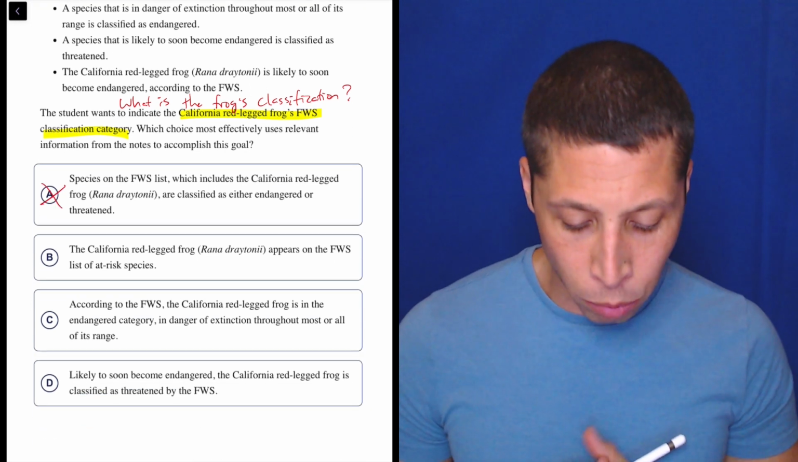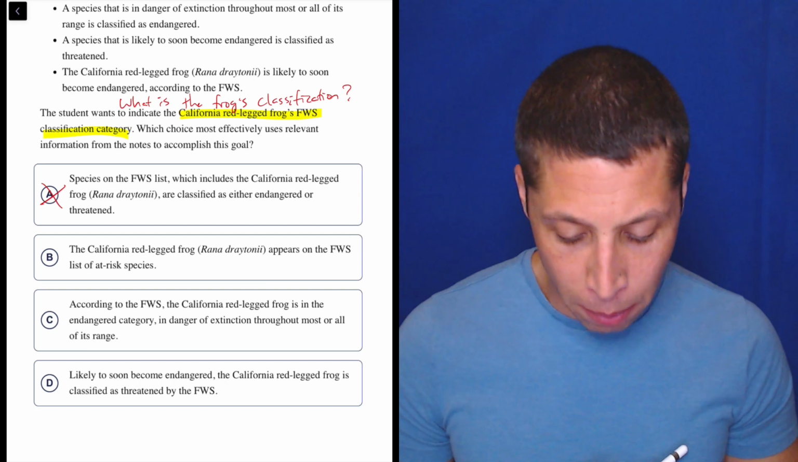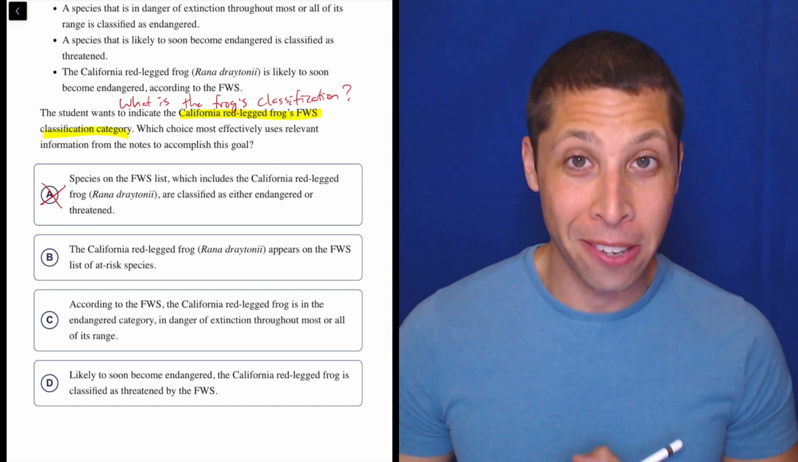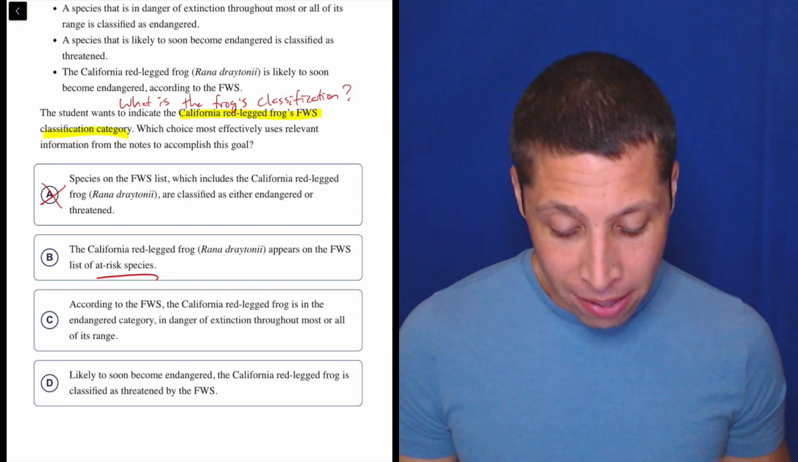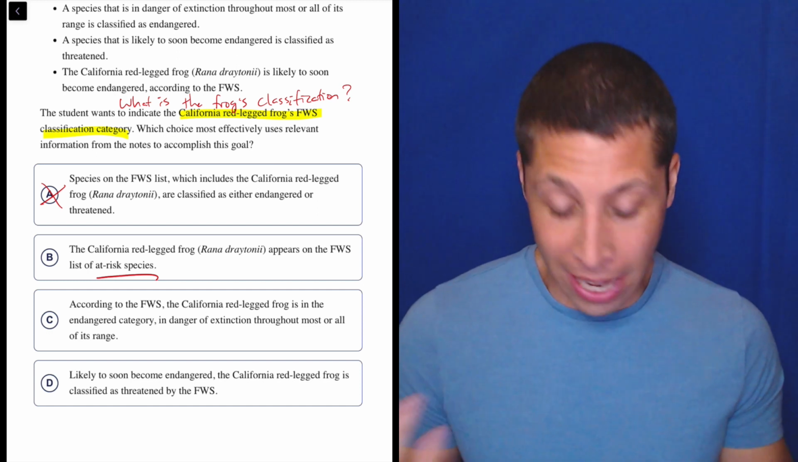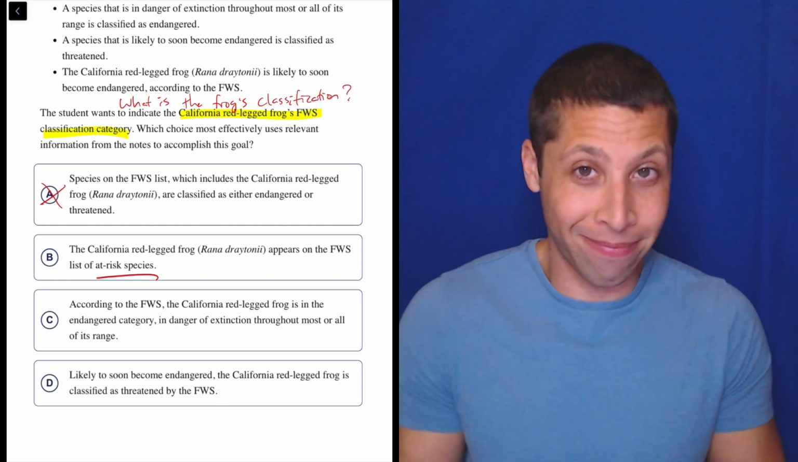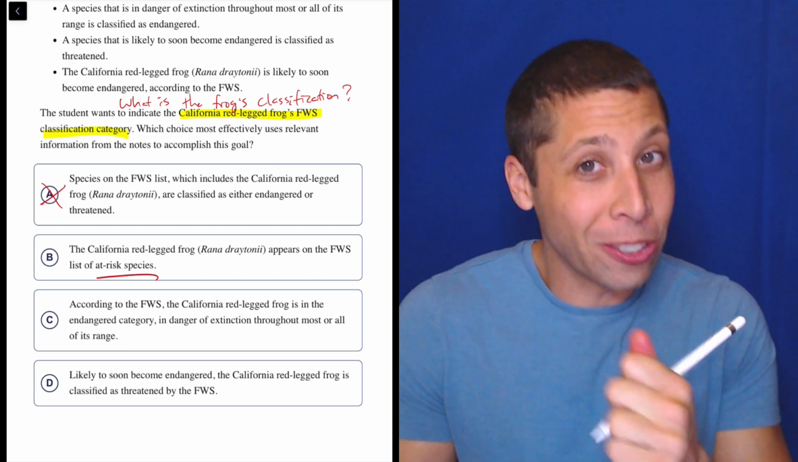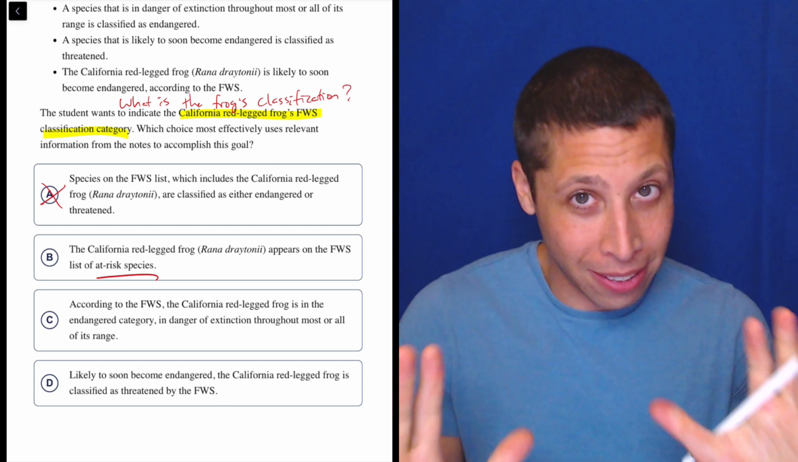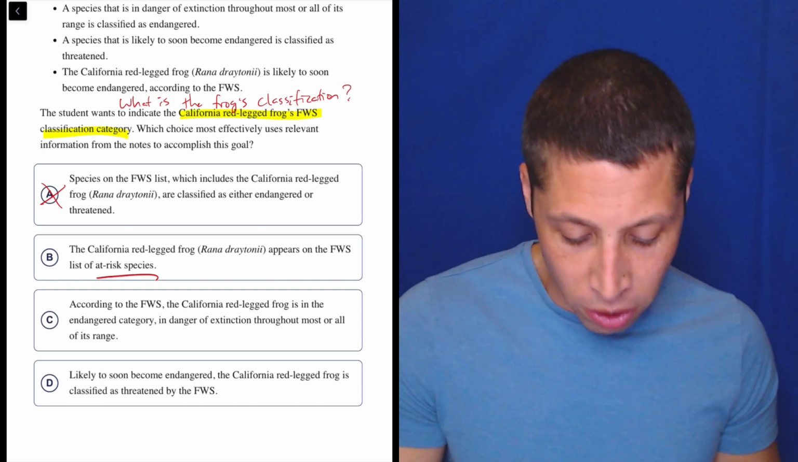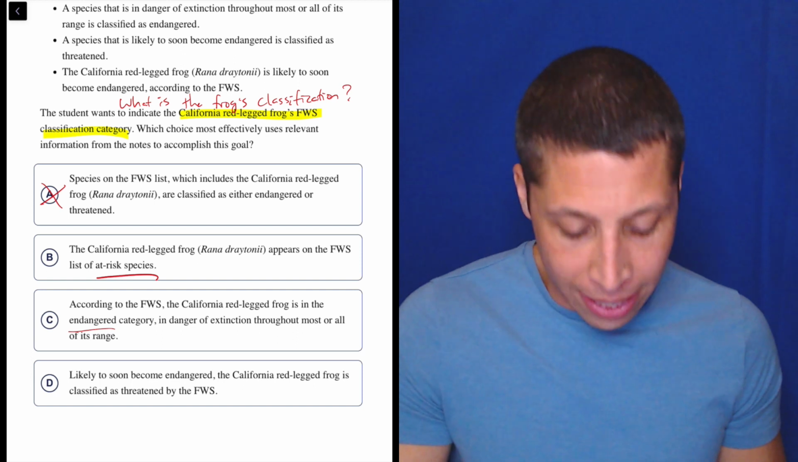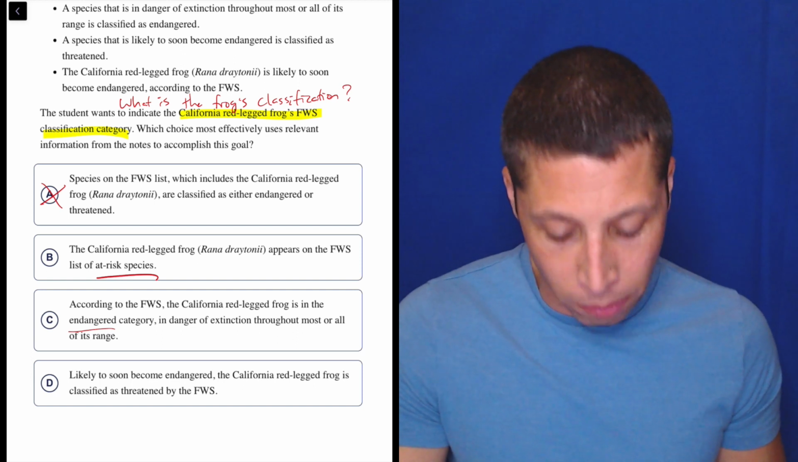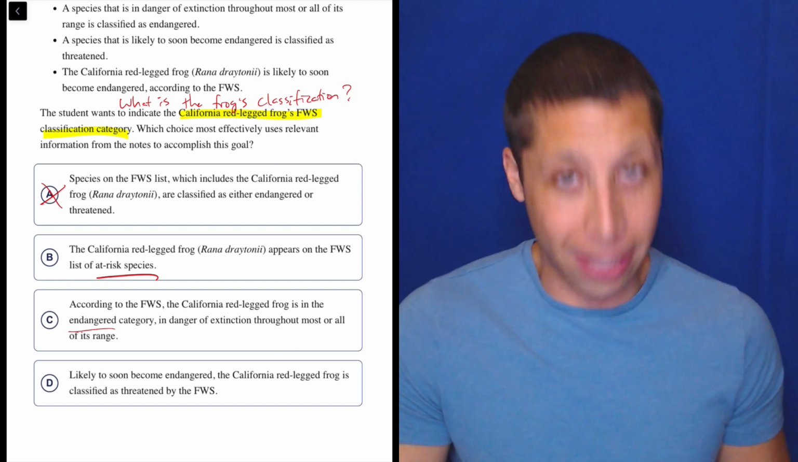B: The California red-legged frog appears on the FWS list of at-risk species. Okay, is that its classification? At risk? Maybe, so I'll leave it in for now, but this is a good example of how it just sounds like it's on the list. Doesn't sound like it's telling me the place on the list, but let's see. Let's keep going. C: According to the FWS, the California red-legged frog is in the endangered category, in danger of extinction throughout most or all of its range. Yeah, that sounds really, really good, but let's continue.